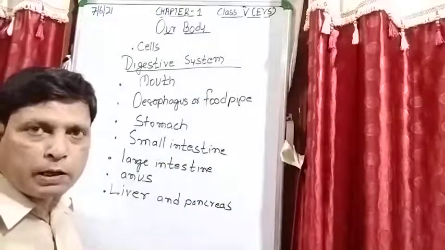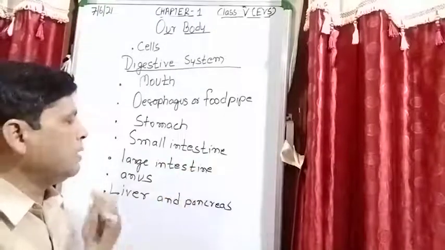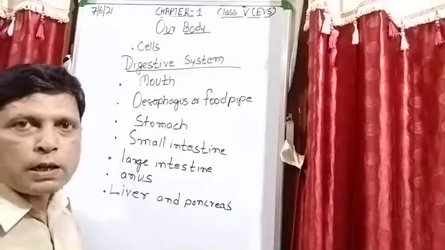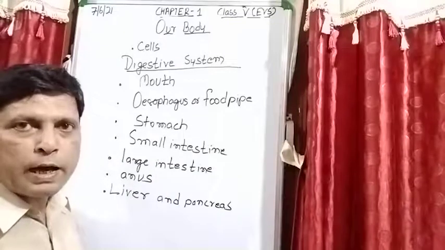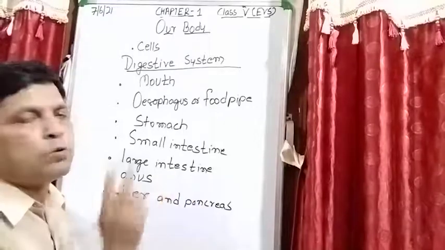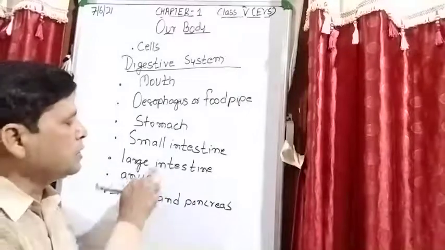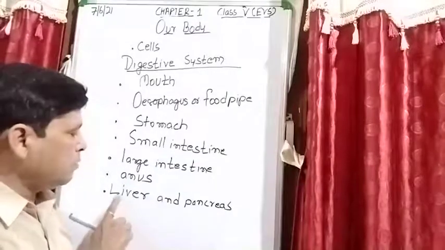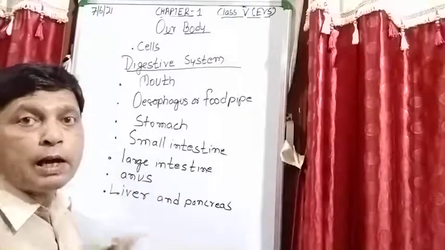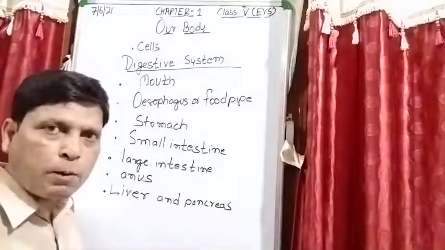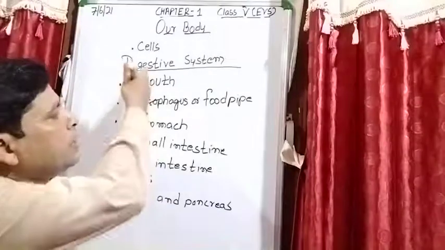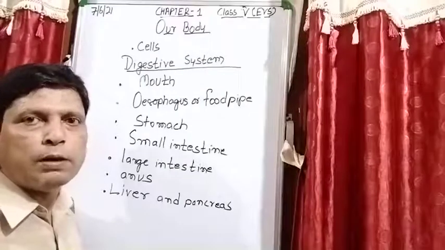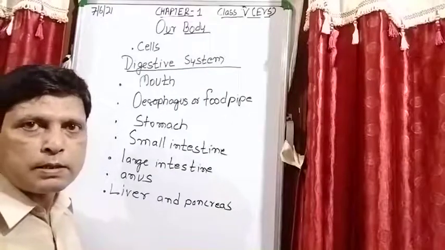Then large intestine, what is its role? What is the role of the anus? And there are two glands, liver and pancreas. What are their functions? If you are able to give all these answers after writing the names of these parts, it means you are able to understand this system.